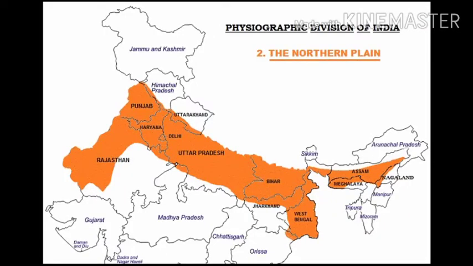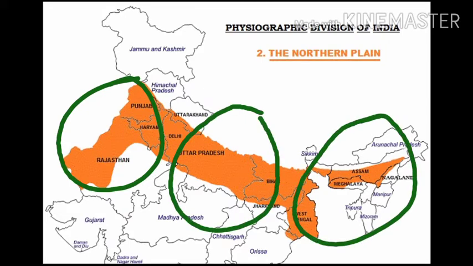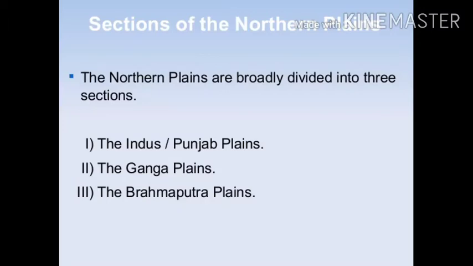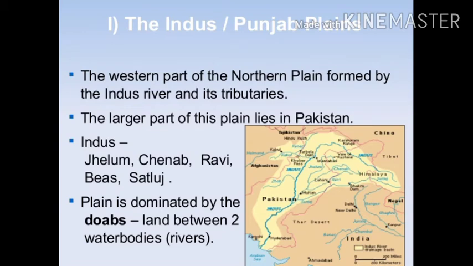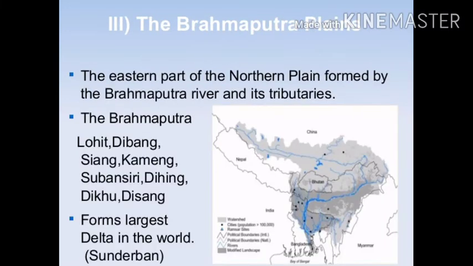There are three parts of the northern plains. As you can see in this picture, they are the Punjab plain, Ganga plain, and Brahmaputra plain. Punjab plain is the western part of the plain. It has been formed by the Indus and its many tributaries. Next, the Ganga plain. It is the middle part of the plain. It extends from the Ghaggar river in Haryana to the Teesta river in West Bengal. And the next is the Brahmaputra plain. It is the eastern part of the plain. It extends from Assam to Bangladesh.